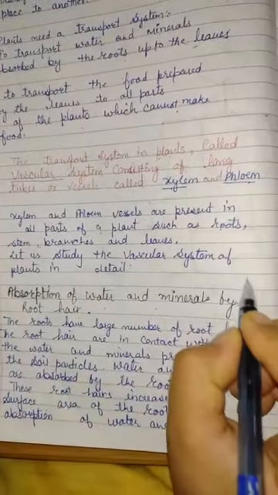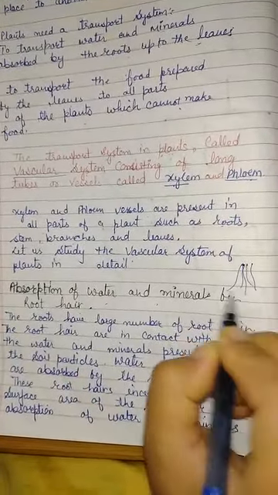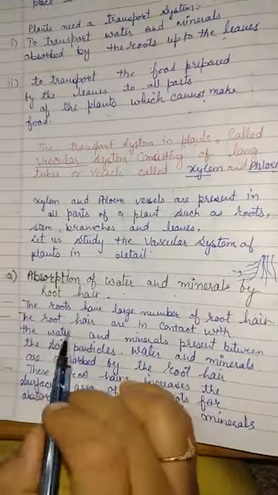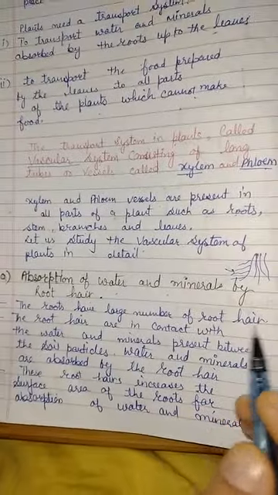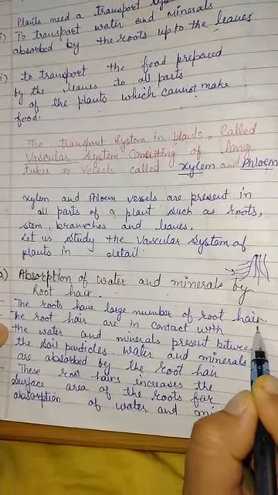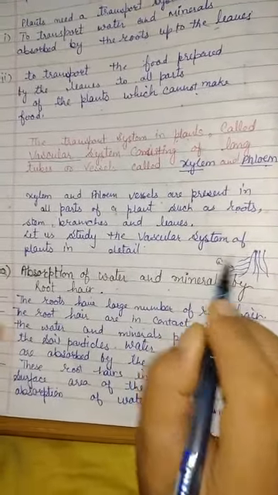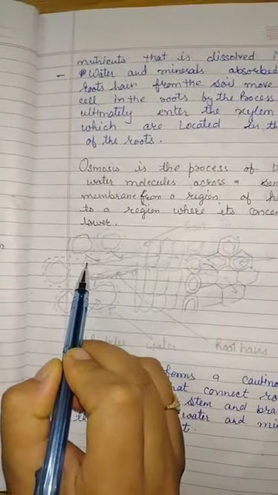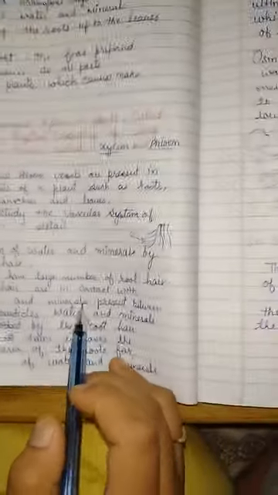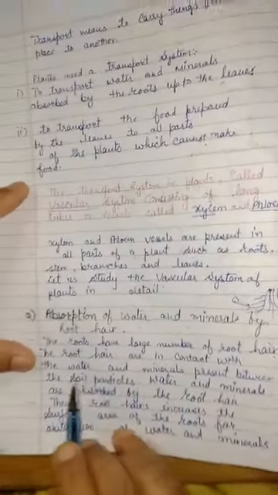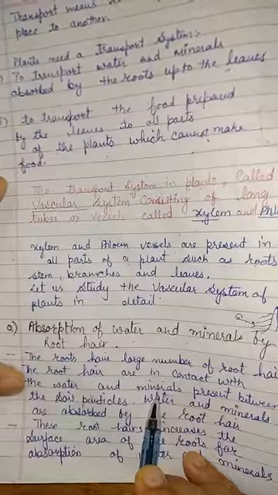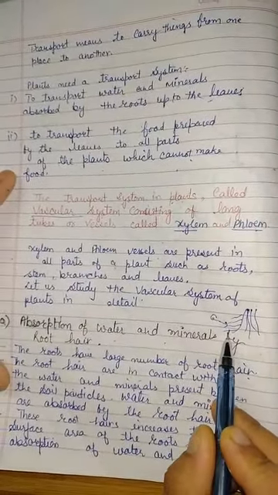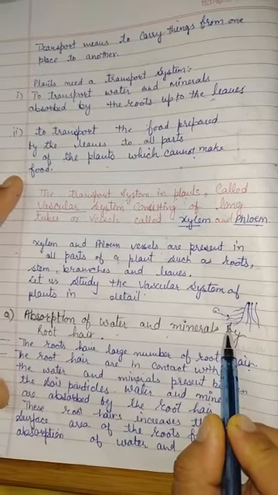Root hairs: for example, these are roots. These roots have further hair-like structures. These are called root hairs. Roots have a large number of root hairs, and the root hairs are in contact with soil. You can see in this diagram, these are root hairs and these are soil particles. The root hairs are in contact with the water and minerals present between the soil particles. So the water and minerals are absorbed by the root hairs.